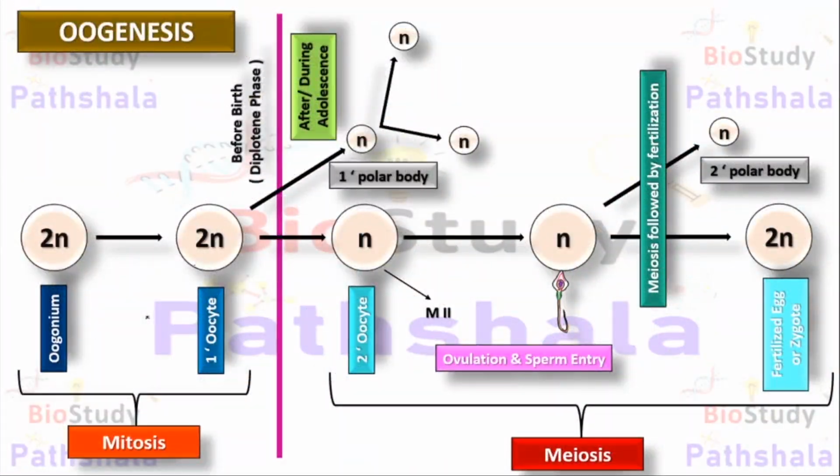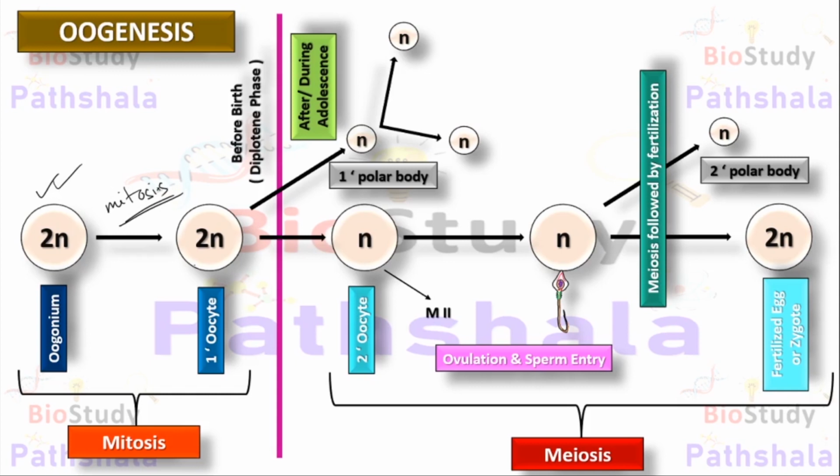So this is the colorful diagram of the total oogenesis procedure. As I have mentioned, the first mother cell of ovum production is the oogonium, which is diploid in nature. After mitosis, or equal division, it forms the primary oocyte, which is again 2n, or diploid in nature, and it is arrested as a primary oocyte in the female fetus because proteins are lacking.